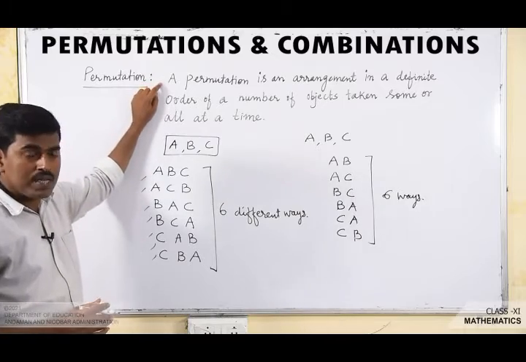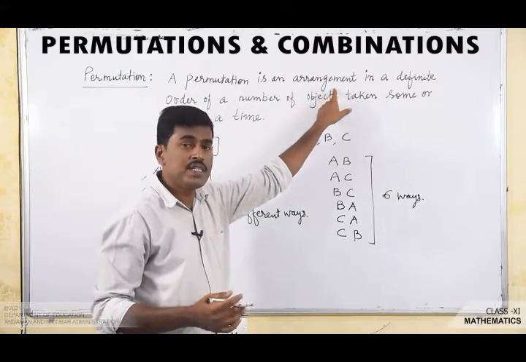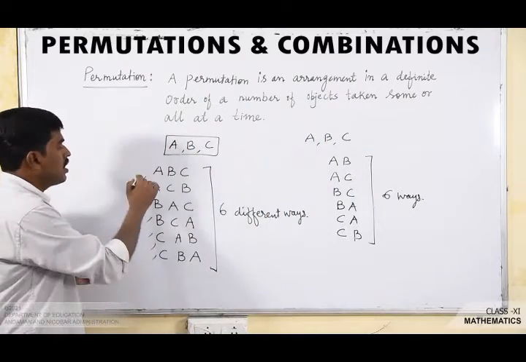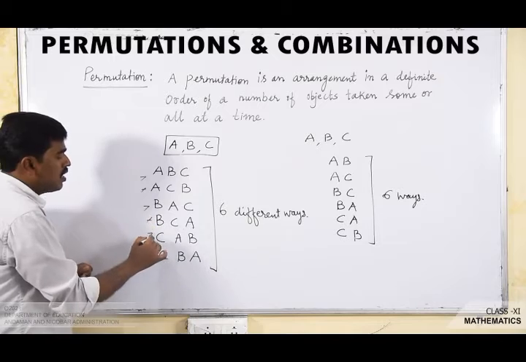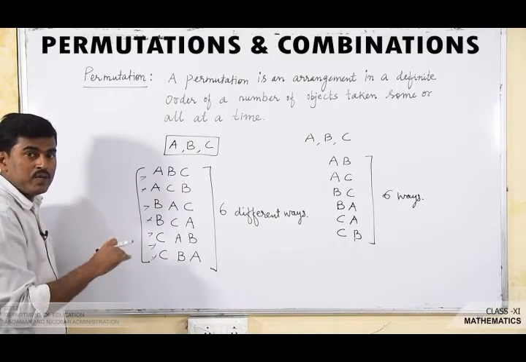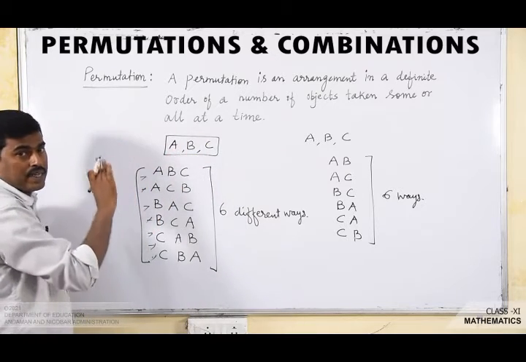But I mean to say, in the case of permutation, permutation is an arrangement in a definite order. That means all these arrangements are different, and all these arrangements are called permutations of these three letters taken three at a time.